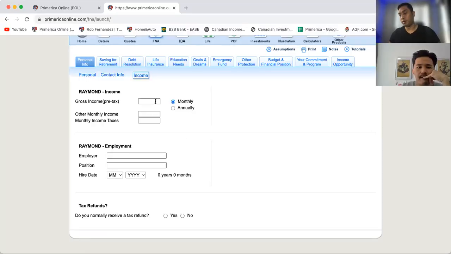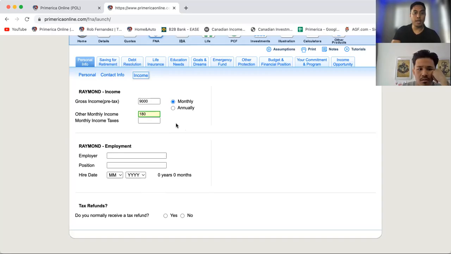Now, this is the best part. The reason why I asked for gross is so that we don't need to calculate it. So it calculates it for you. Exactly. So you put in 9,000. And here is the best part. When it's asking you other monthly income, you put in 180. So he gets 180 for your goddaughter.